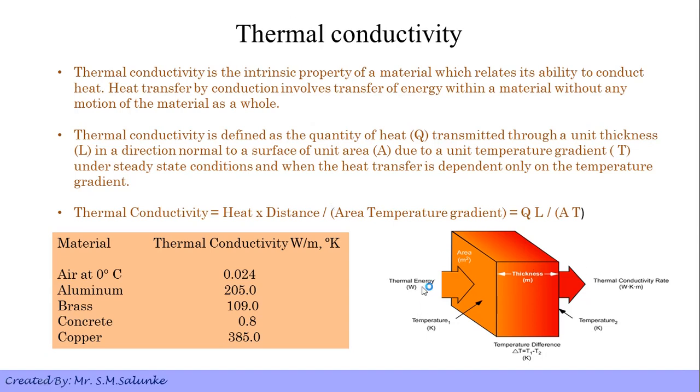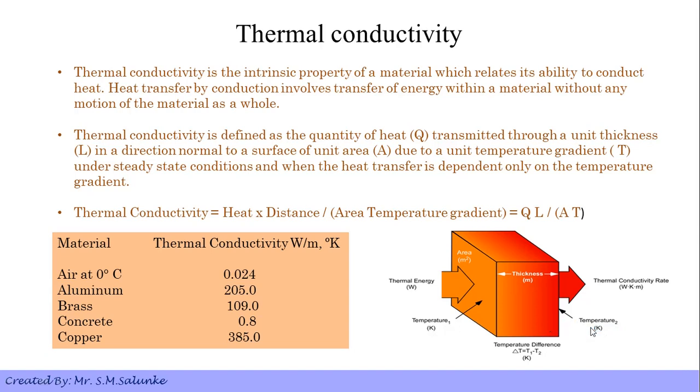In this figure you can see the initial phase of a material when heat energy is applied to it, and this is the thickness of the material. This is L, the distance the heat has to travel. In this direction the heat energy has to travel this much distance, and at the end surface we will find our temperature 2.